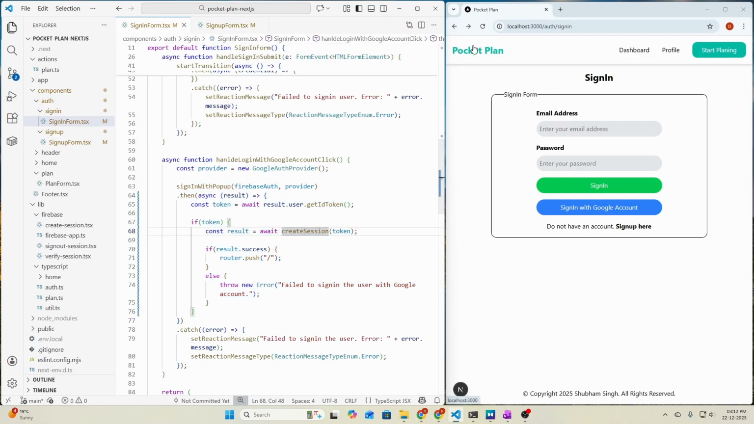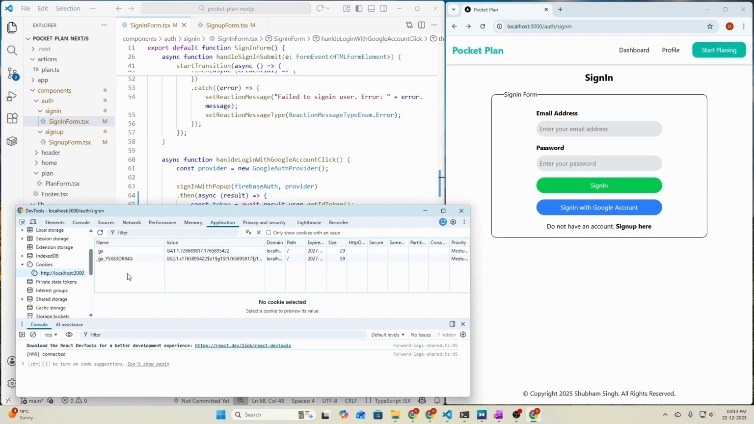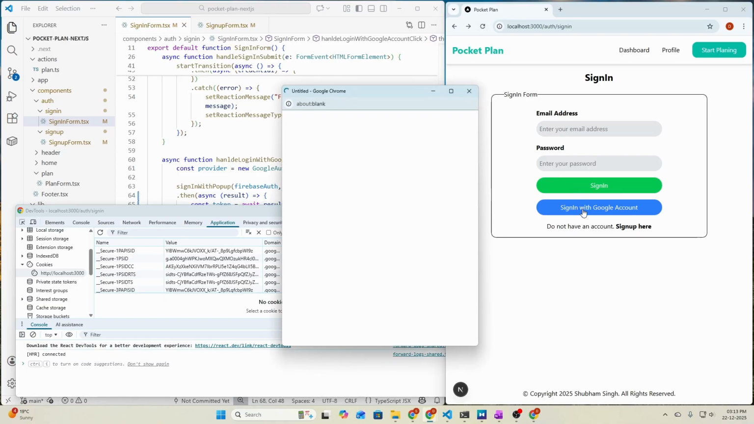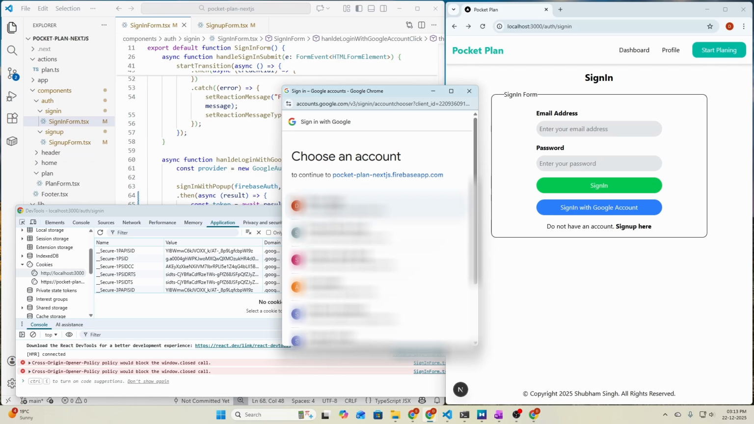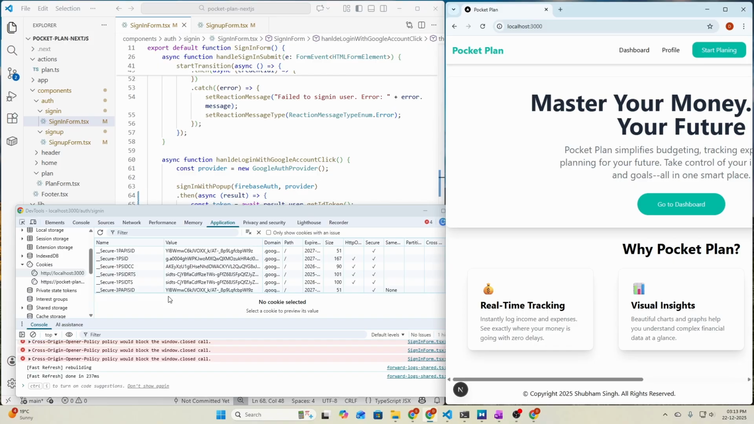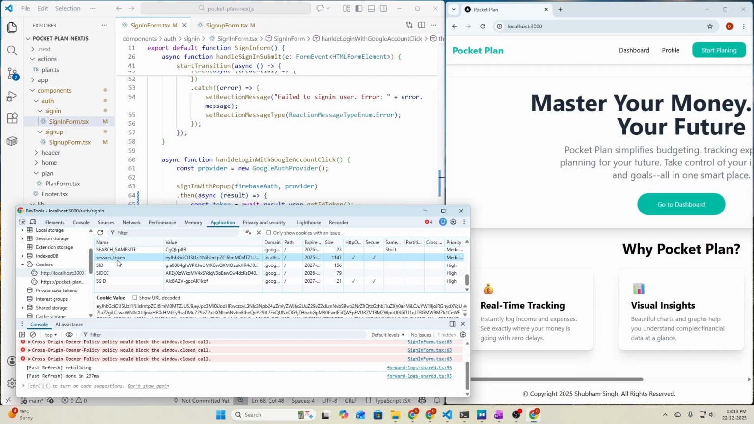So let's first test it in the sign in page. Let's refresh the page. Now let's click on sign in with Google account button. Before that, we need to open our developer tools to see the session token generated here. So let's refresh one more time and click on sign in with Google account, and the pop-up has been opened. Now let's select a Google account here and check if the session token is generated or not. Okay, so we are redirected to home page. That means we are successful in creating the session and we have a session token value here.